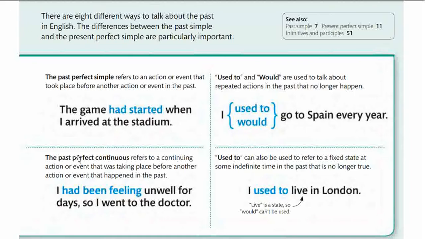Now let us proceed to the next tense, that is past perfect continuous tense. Past perfect continuous refers to a continuing action or event that was taking place before another action or event that happened in the past. It was a continuing action in the past, and after that, an action interrupted it.